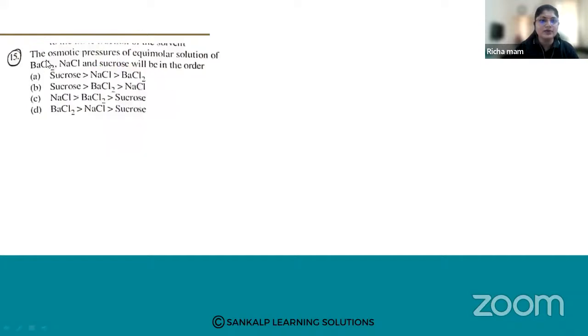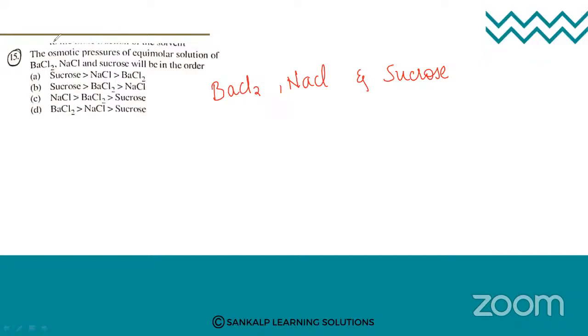Next one. The osmotic pressures of equimolar solutions of BaCl2, NaCl and sucrose will be in the order. So what will be the order of the osmotic pressure of these solutions?